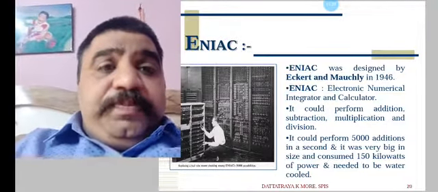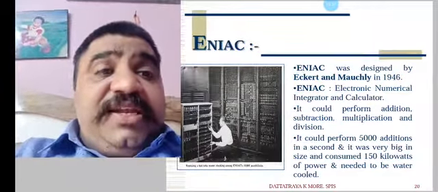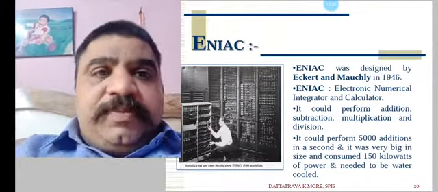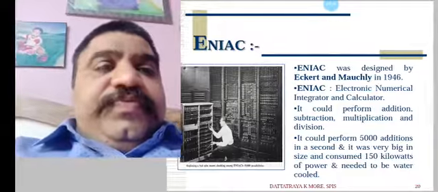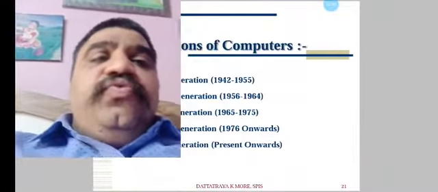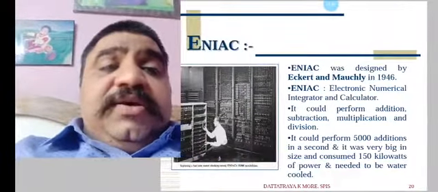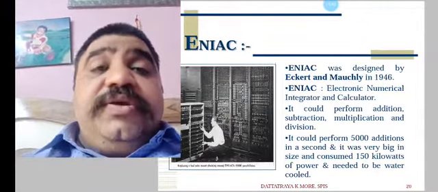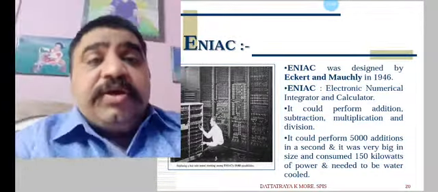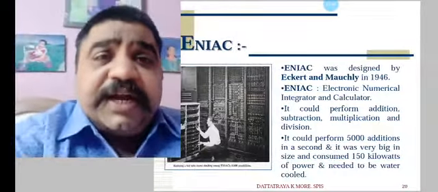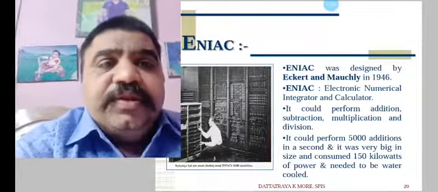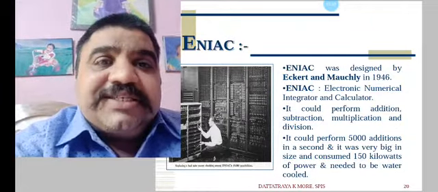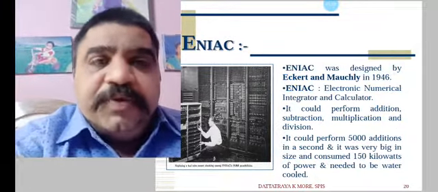You can see the person working in that ENIAC system. That room is occupied by the whole ENIAC system. It can't move from one place to another place. It was not portable like today's computers. So the machines needed to be installed and set up in a big hall, and people had to work there continuously, just like working inside the computer.